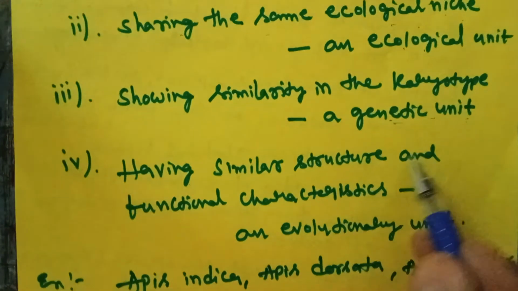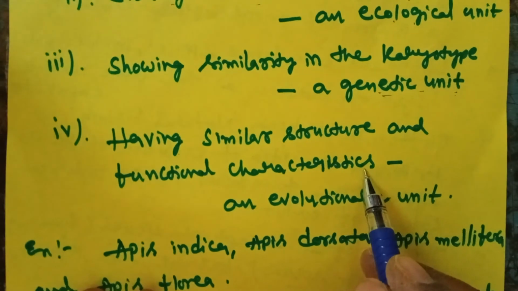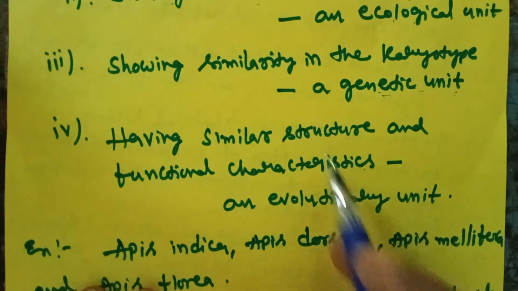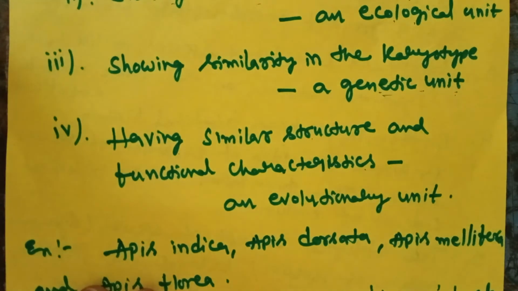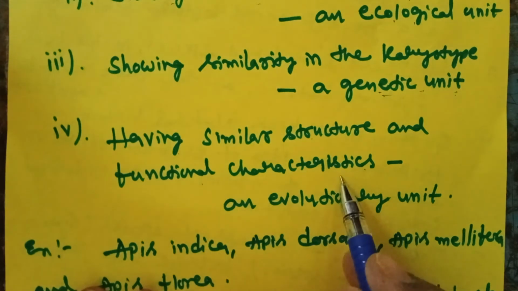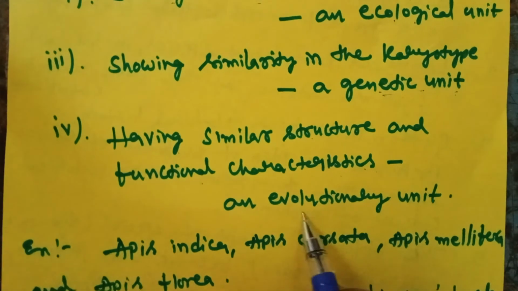They have similar structure and functional characteristics. Internal body organs have similar structure, and functional characteristics are also similar. That is called an evolutionary unit.